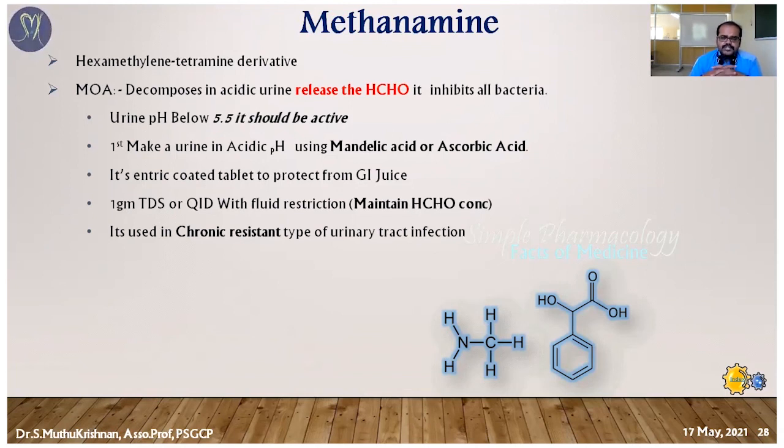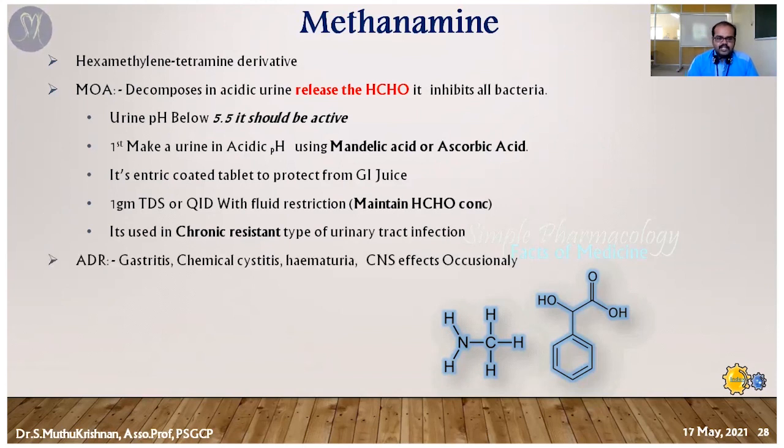And mostly it's used in the treatment of chronic resistant urinary tract infection. Mostly we know that for a urinary tract infection we can use nalidixic acid first, otherwise ciprofloxacin or nitrofurantoin. So if any organism is resistant against those kinds of drugs, in those cases we can use methenamine. It's very effective against resistant organisms also.